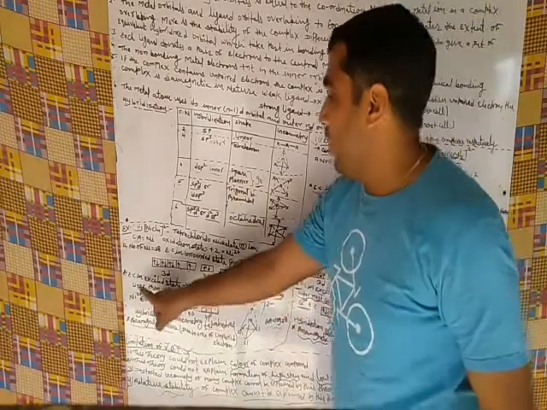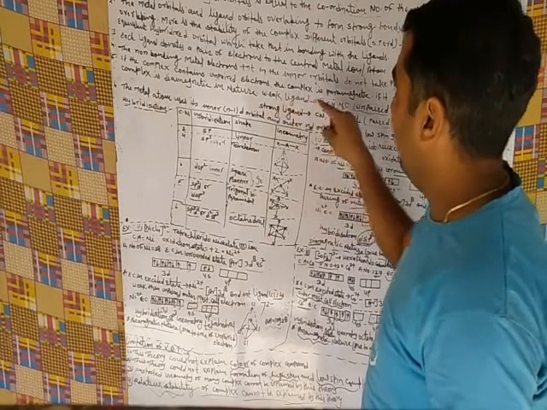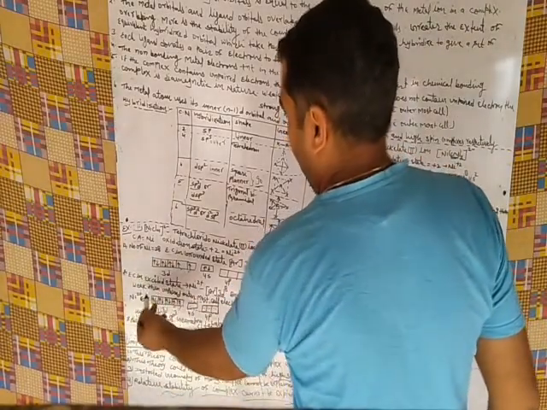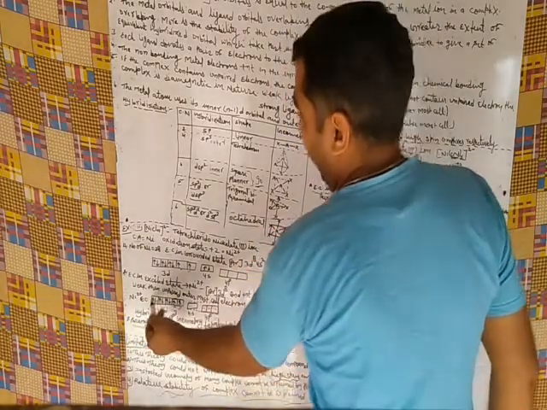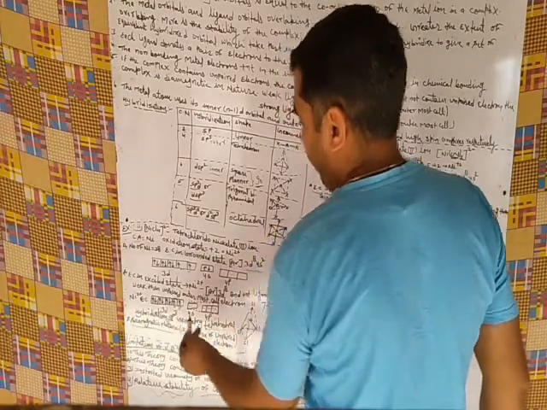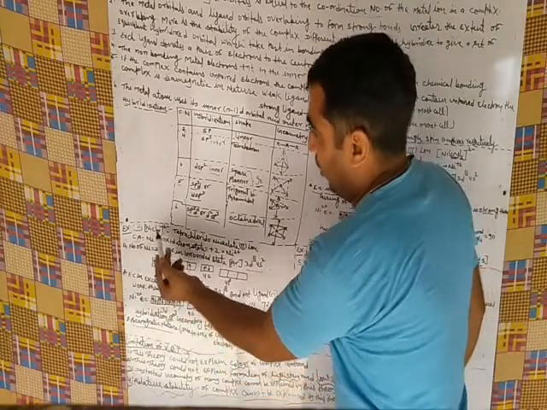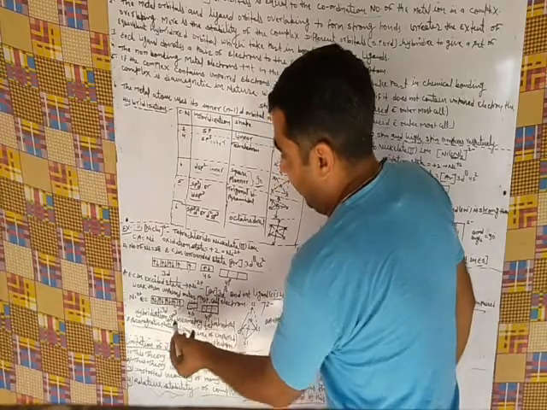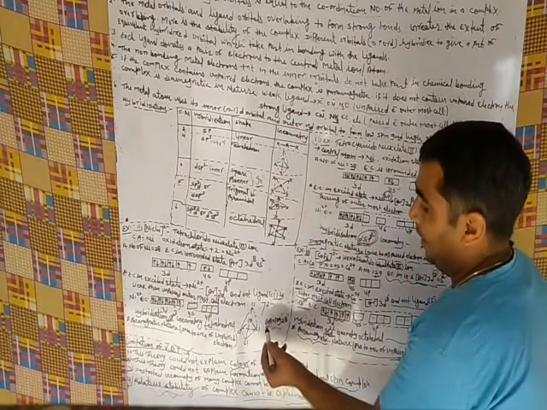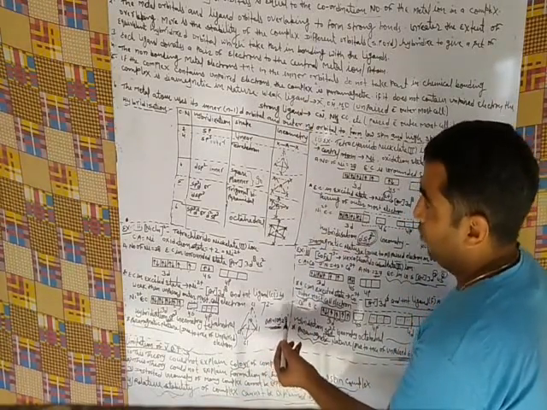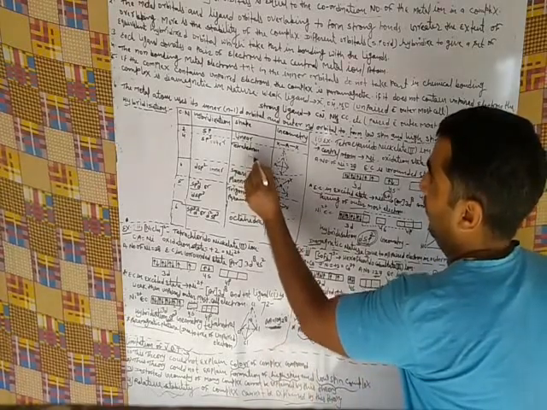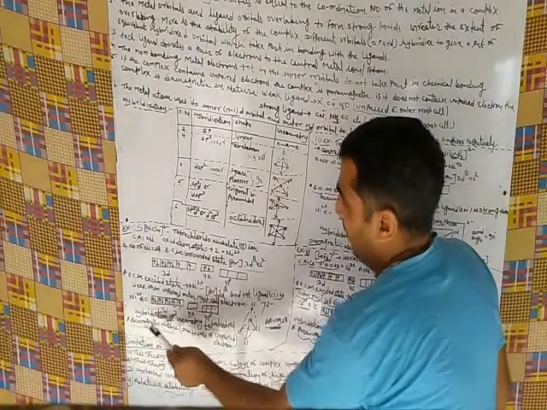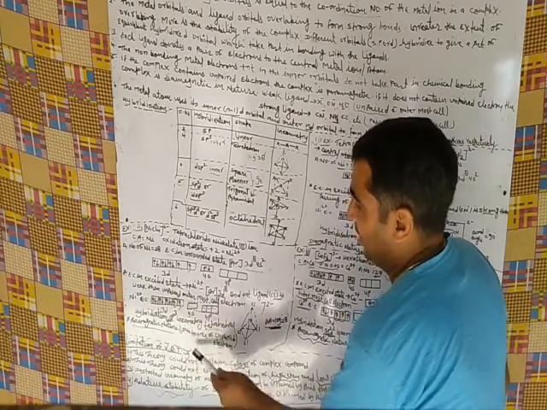The present ligand is important. The present ligand is chloride, which is weak. We know X minus, meaning halo groups, fluoro, chloro, bromo and iodo, are weak ligands. Since chloro is a weak ligand, the outermost shell electrons remain unpaired, a total of 8 electrons in unpaired form. Vacant orbitals are required according to coordination number 4: 1, 2, 3, 4, so the hybridization uses 1s and 3p, giving sp3. The geometry is tetrahedral and the bond angle between ligands is 109 degrees 28 minutes. The nature is paramagnetic because of the presence of unpaired electrons in the excited state.